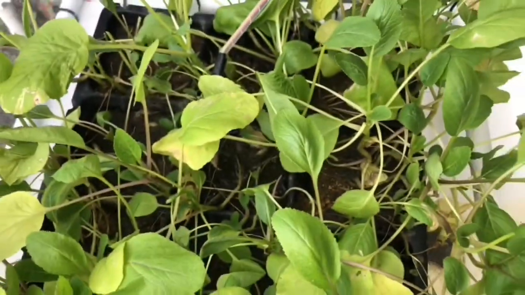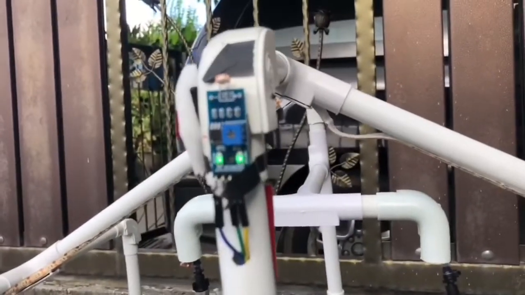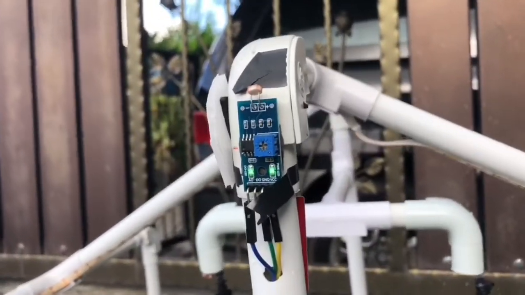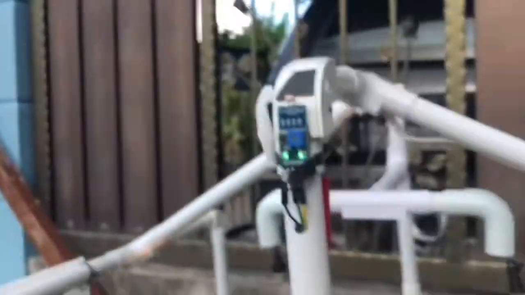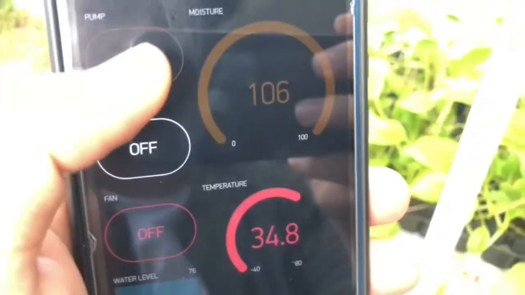Alright. Then for the soil moisture sensor, the data is 106, so the condition is wet. Then the water pump will not be running. The water pump will run when the data reaches 30 and below. For the LDR sensor, during the day it will not light up because it runs when the light intensity is low. So it will turn on at night.